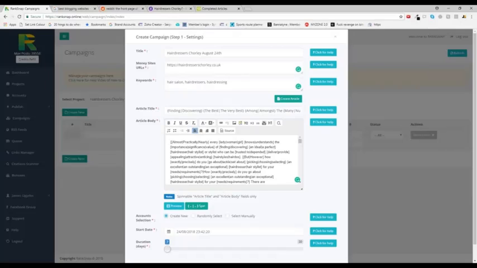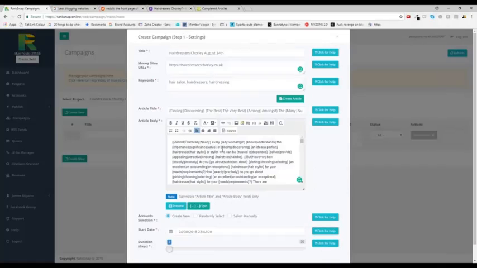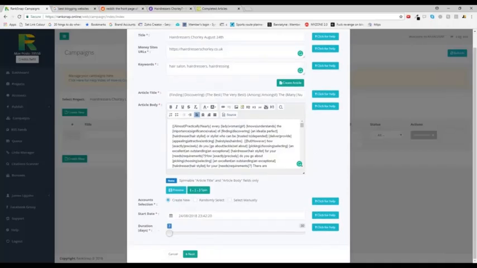It's not expensive. Once you've got that, click on preview of this. Finding the very best among the lots of hairdressers Charlie needs to deal. Not perfect on that last word, but I'm not sweating it too much. But how precisely do you go about choosing an outstanding hairdresser for your requirements? There are many hairdressers Charlie has to use, and it can be tough to discover a good one. Request referrals. Okay, it seems okay. For the money and the amount of time it took me to spin that, I'm happy with that.